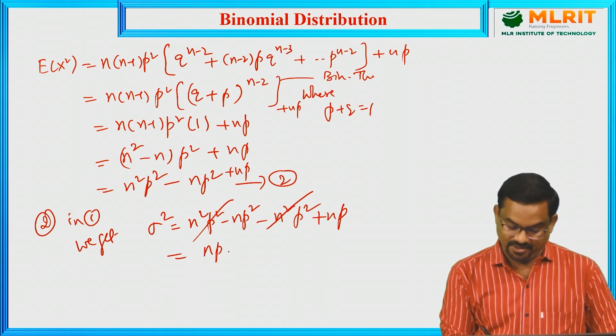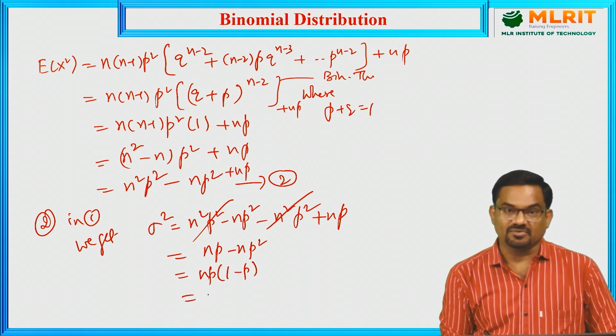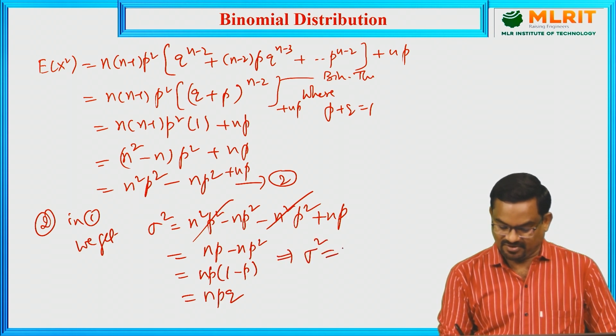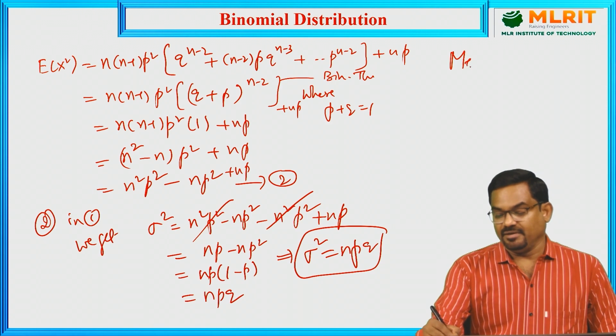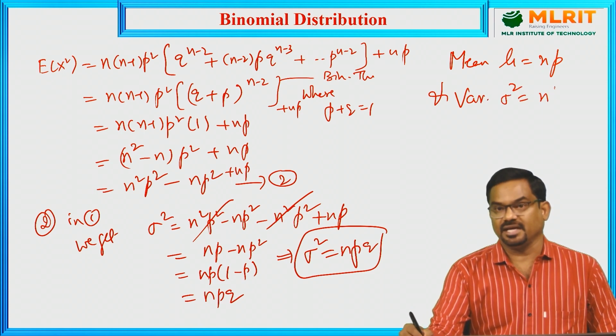So np minus np square, which is np common, (1 minus p), and what is 1 minus p? It is q. So that implies sigma square is npq. Hence, the mean of binomial distribution mu is np and variance sigma square is npq.